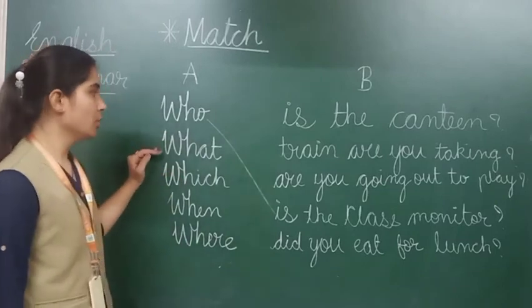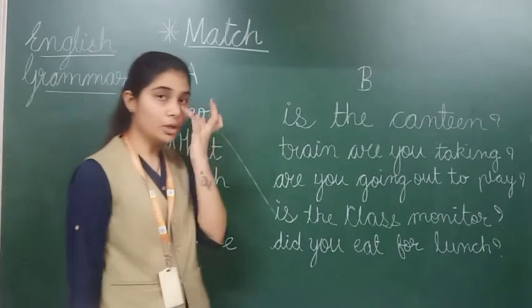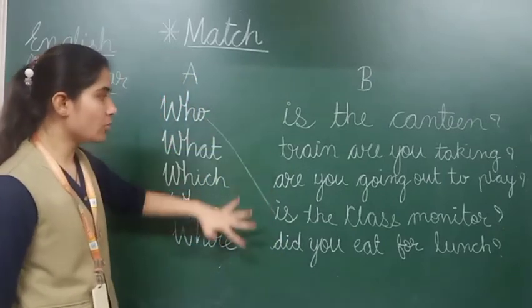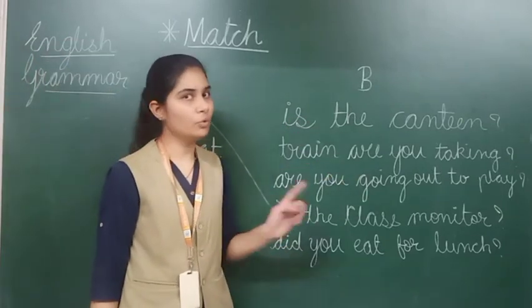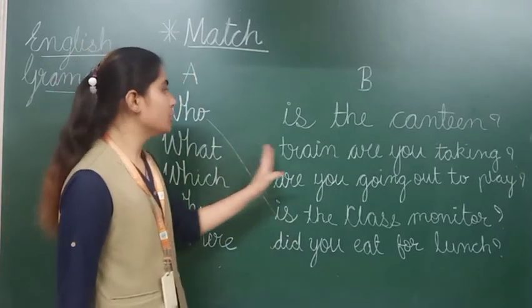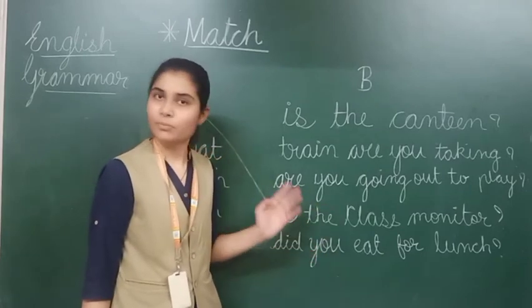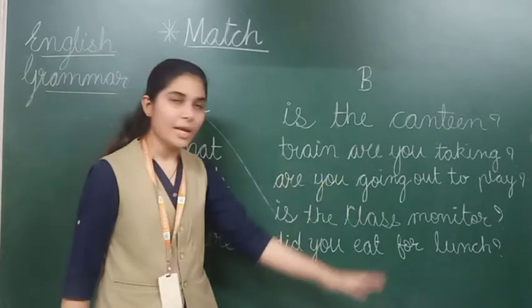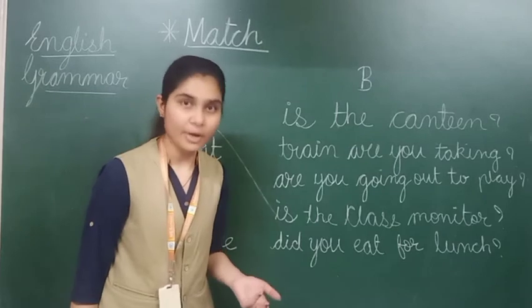Next, what? So as I told to you, we are using the word what for particular things. So see, from these options we have to use. What is the canteen? Canteen क्या है? No, it's not matching with this. What train are you taking? आप क्या train ले रहे हैं? No, that is also not matching. What are you going to play? It is matching. Means हम क्या खेलने वाले हैं, right?